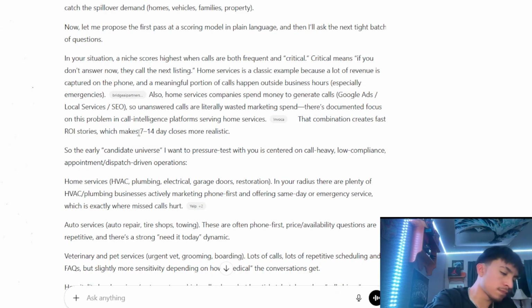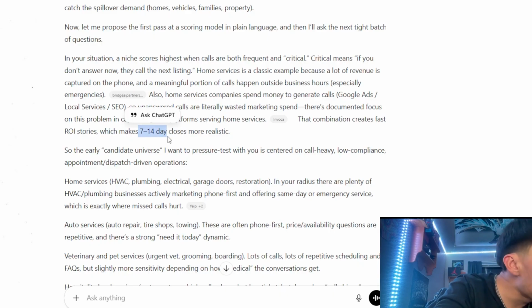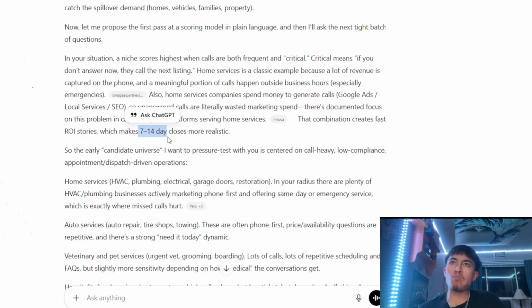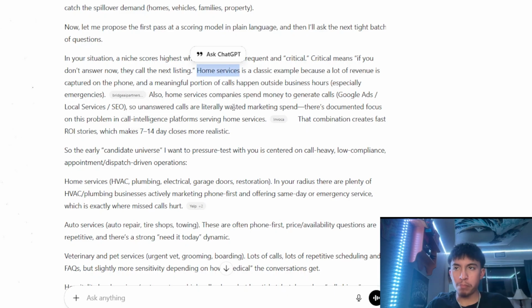Because we told it 7 to 14 day closes, it's focusing more on the critical aspect of things. If we didn't include this, if we just said it doesn't matter, we're not trying to close in 7 to 14 days, I think this would open up the net to some other kinds of businesses that are not really home service based.